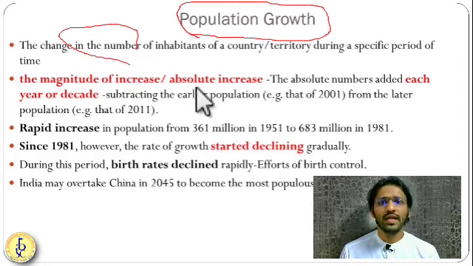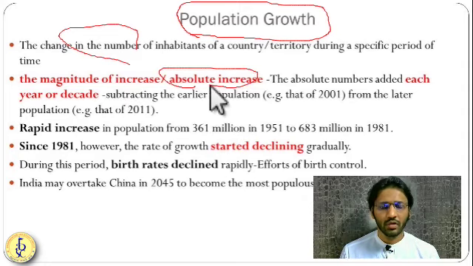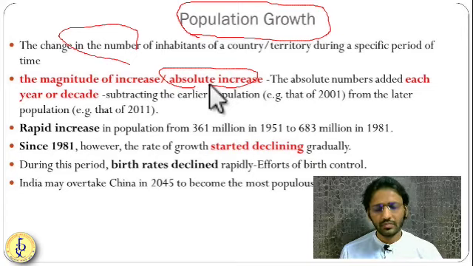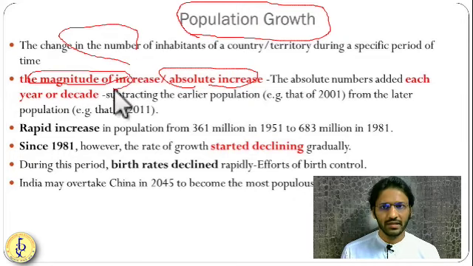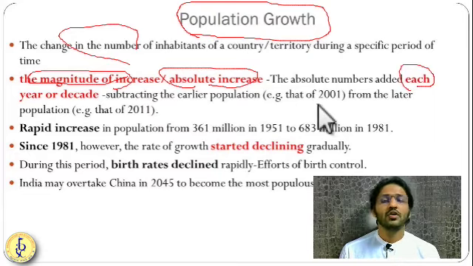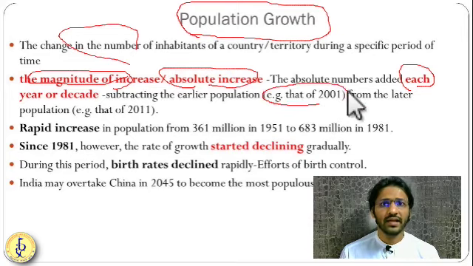If you are calculating the absolute increase, meaning the actual number of increase or decrease per year or per decade, it is called the magnitude of increase. It can be calculated yearly or decadally. In the case of India, it is calculated decadally, that is the absolute increase or magnitude of increase.